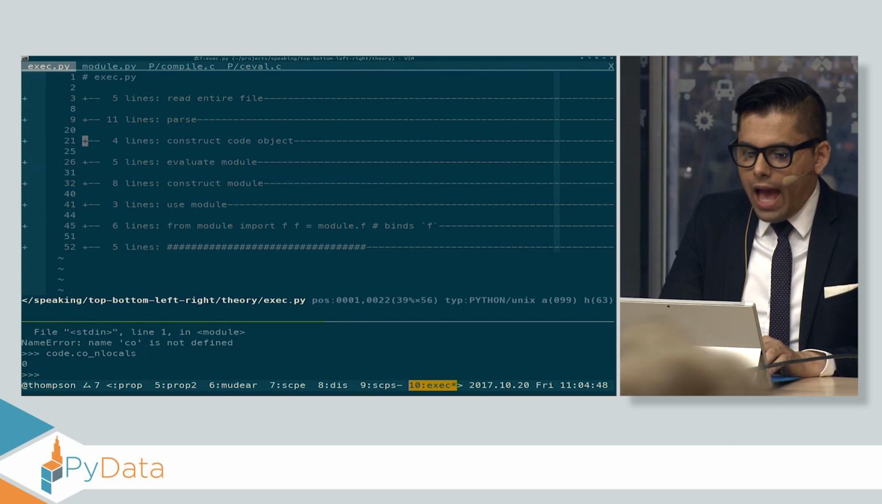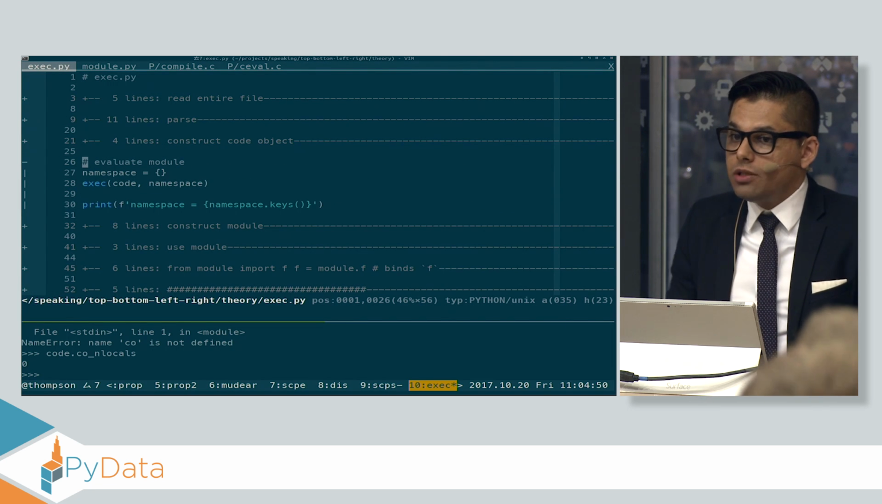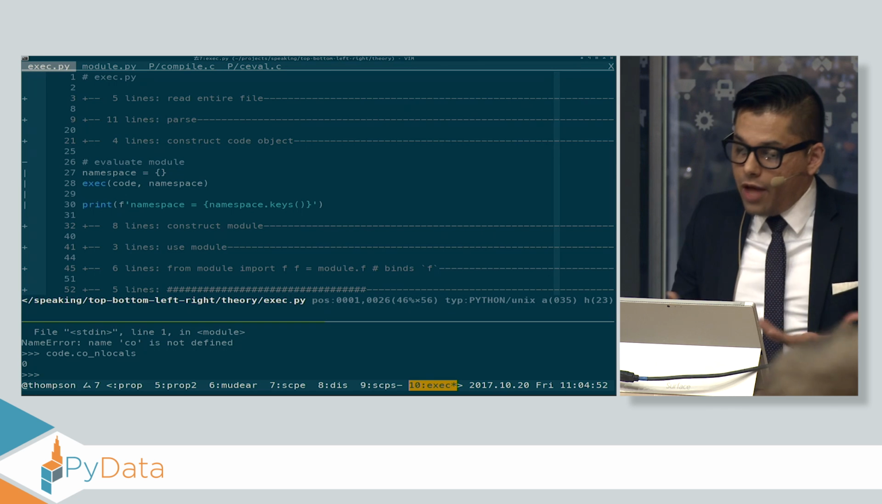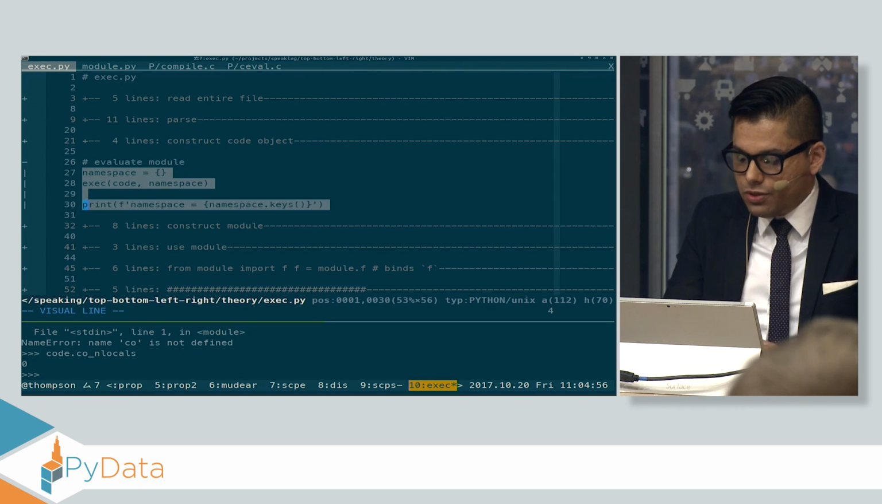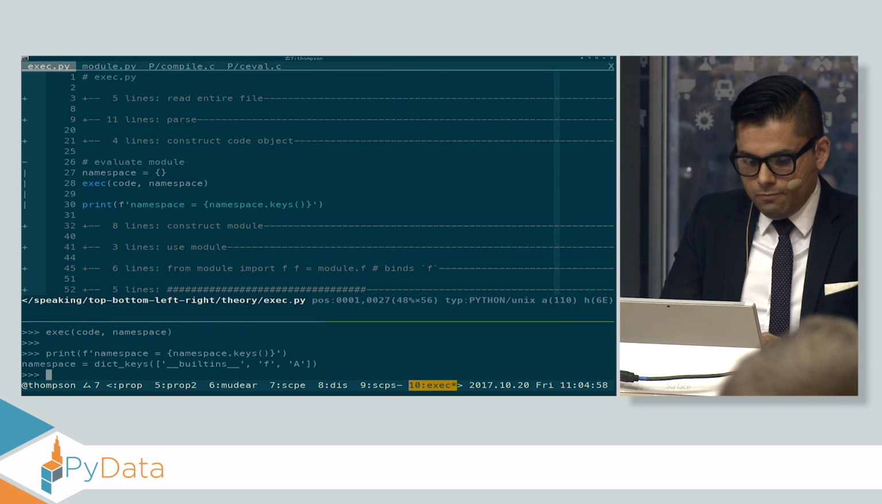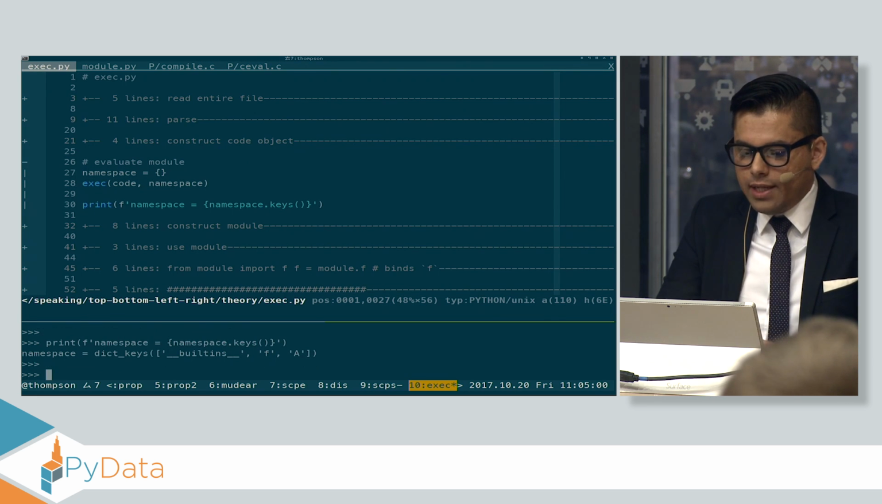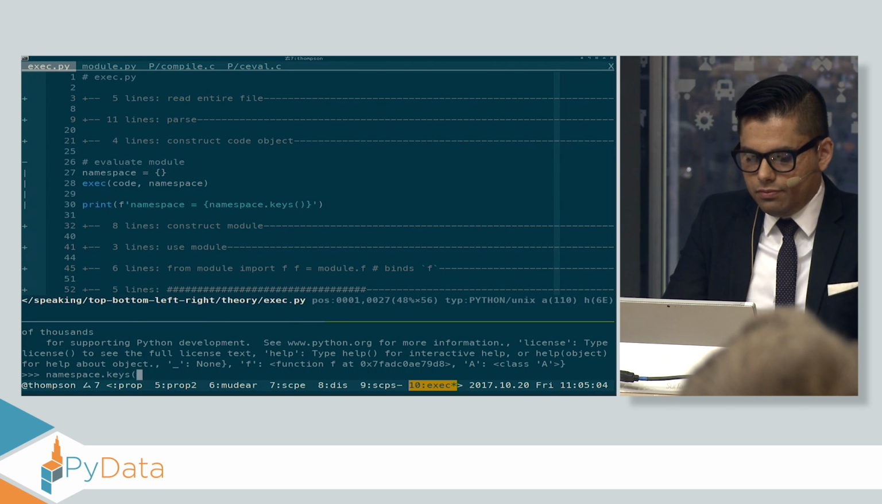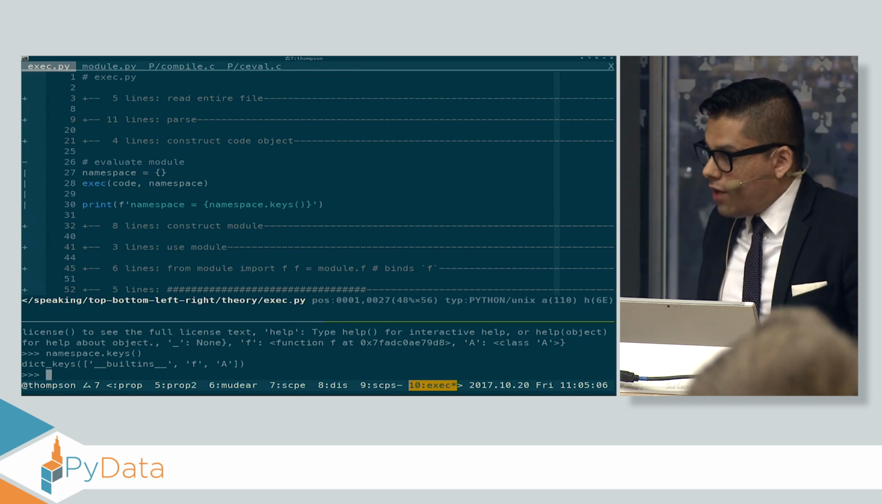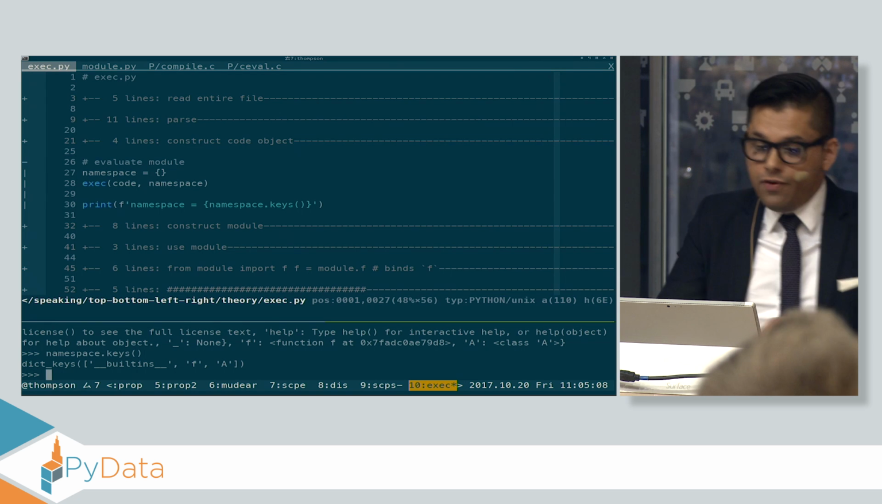After it constructs the code object, it executes that code object, and it needs to evaluate it. And it creates a namespace, which is basically just a dictionary, and it just executes that code in the namespace. So let's look at the namespace after executing my module. Well, let's look at its keys, and it just contains the function I defined, F, and the class that I defined, A.